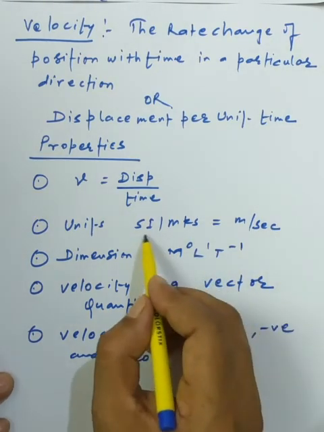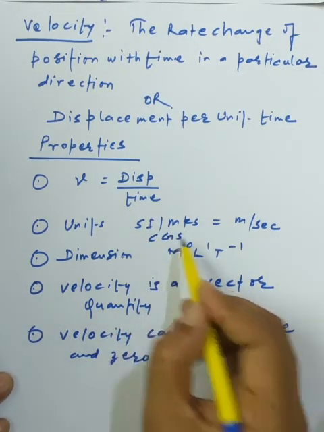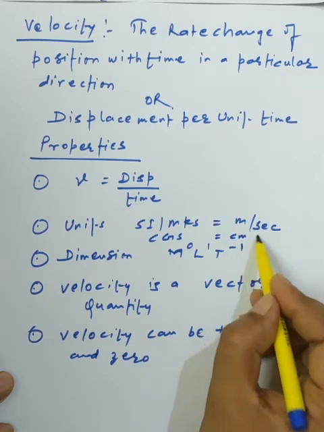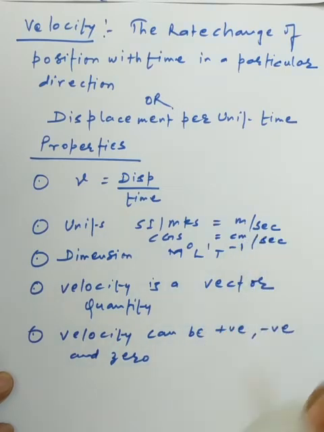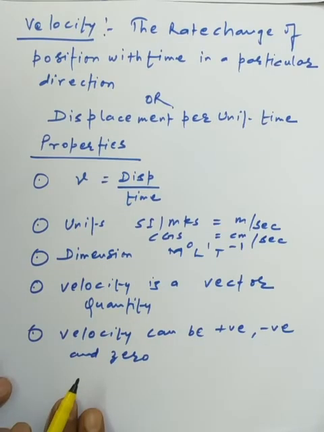And the CGS unit which you can use here is the centimeter per second. It's another option you have. Now the dimension is M0 L1 T minus 1, similar to speed. Two physical quantities can have the same dimensions. Okay, now velocity is a vector quantity.